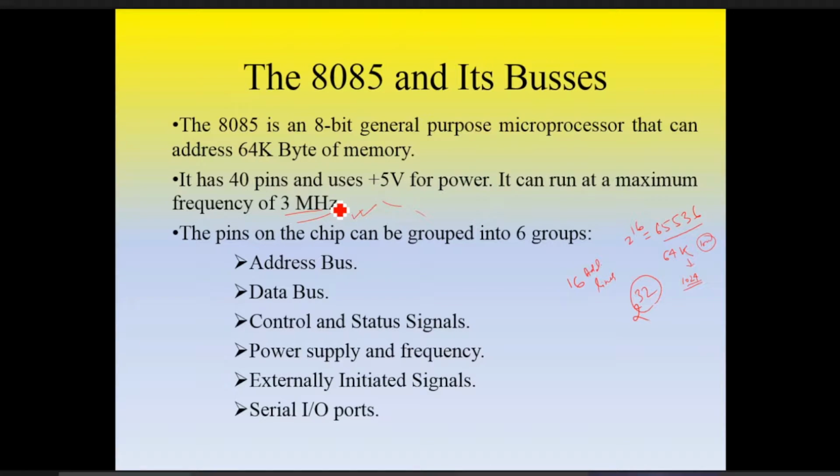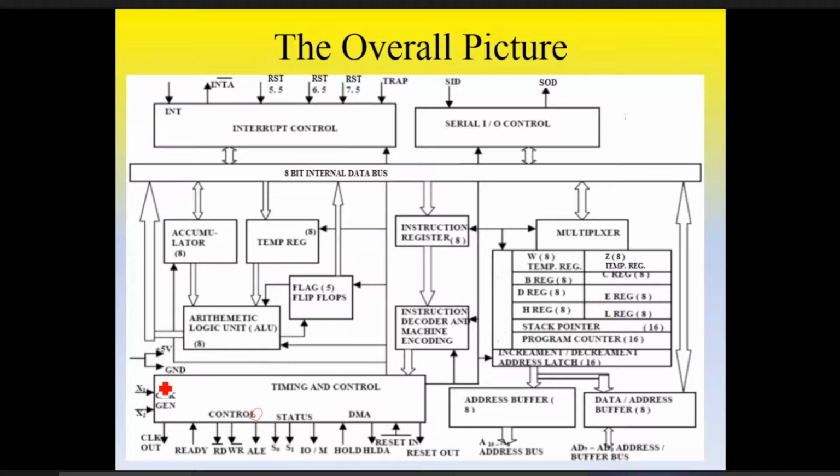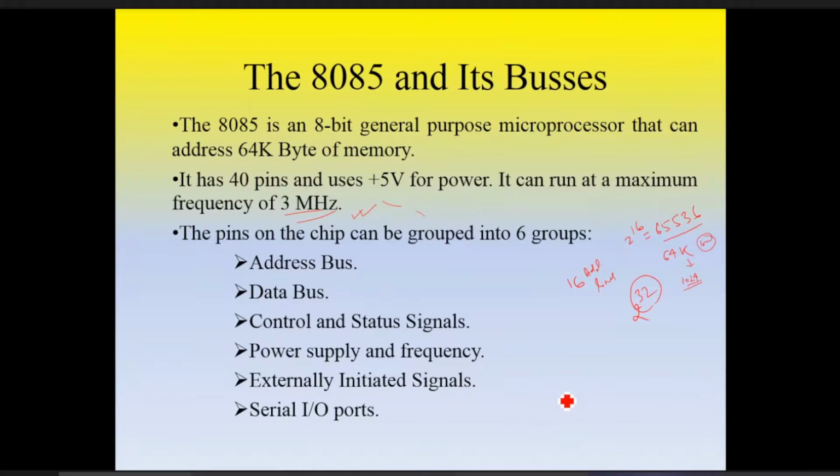Now how to provide this 3 megahertz to the processor? For this we have X1 and X2. See the bottom left hand side, X1 and X2. This is clock generation. So with the help of this one, we can generate a clock of frequency 3 megahertz. So X1 and X2, these two are responsible for generating a clock of 3 megahertz.